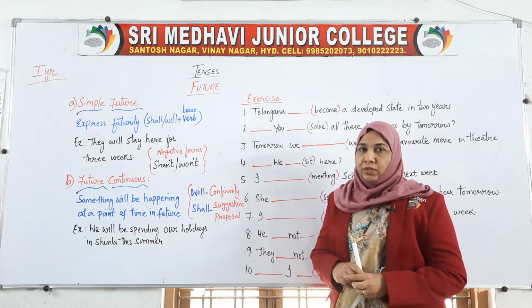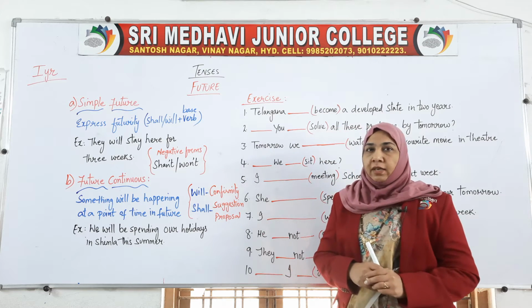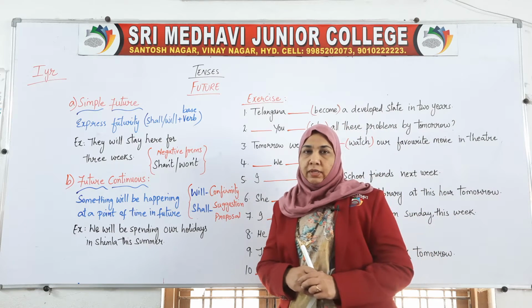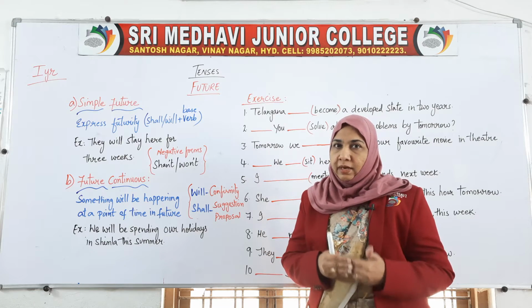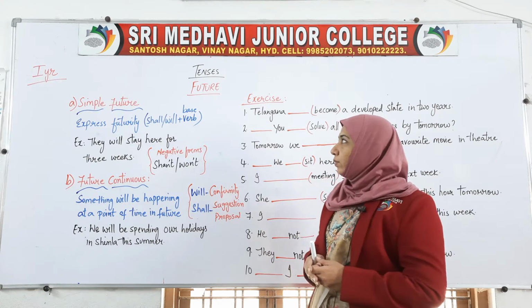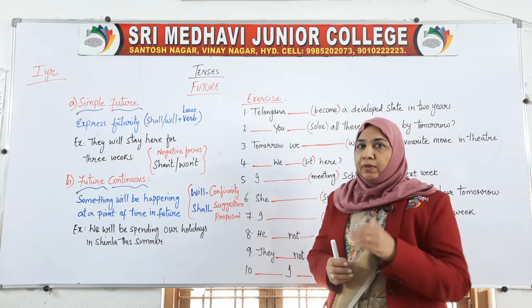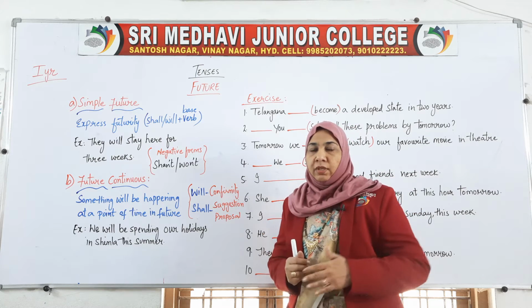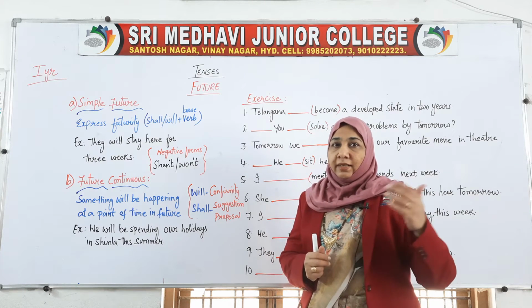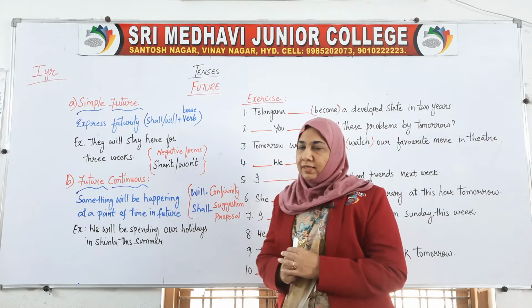Today we are going to continue the explanation of future tense. If you remember, in the previous class we have completed past tense and present tense. Now we have to start the future tense. In future tense, the same as before, there are 4 categories: simple future, future continuous, future perfect and future perfect continuous tense.